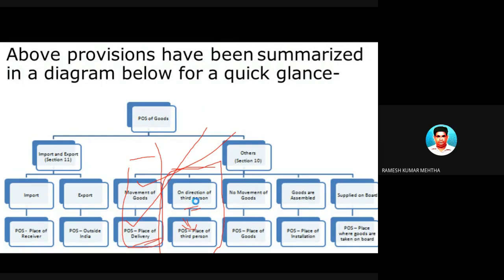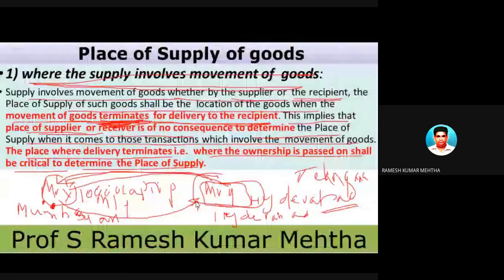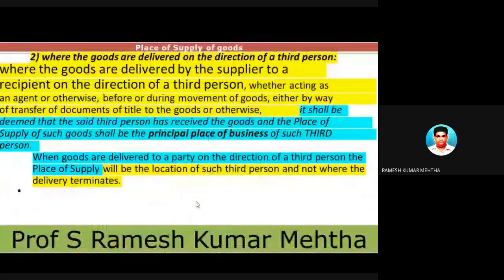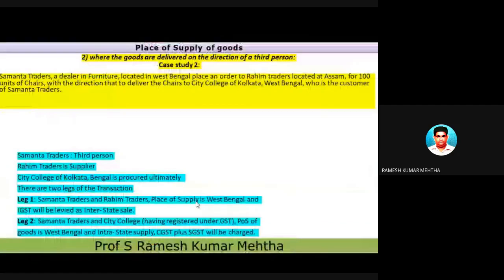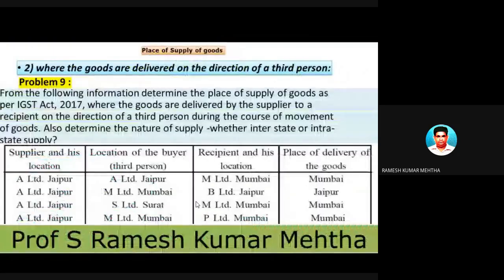So let's take a small example, and with that you will understand. This example will make your life very easy. Let's take a small example where the goods are delivered on the direction of the third person.